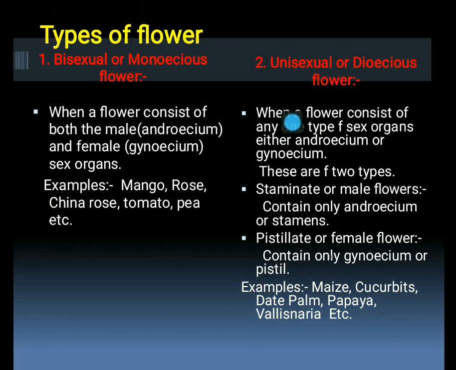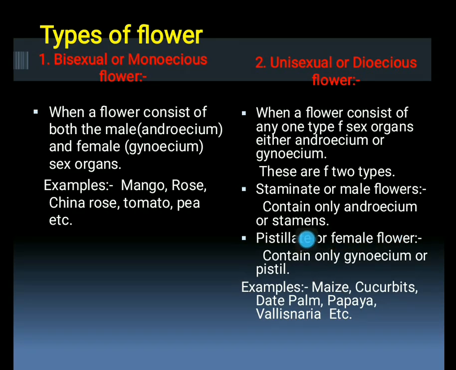And the second type is unisexual or dioecious flower. As the name indicates, uni means one. So when a flower consists of only one type of sex organ, either male or female, means only androecium or only gynoecium, these types of flower are known as unisexual or dioecious flowers. These flowers can further be classified into two types: staminate or male flowers.